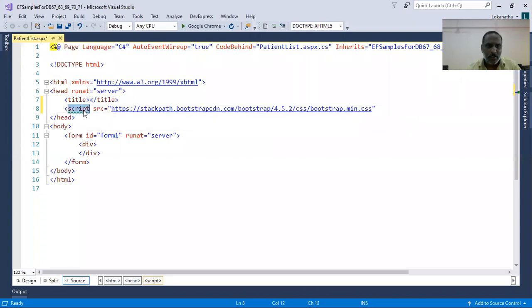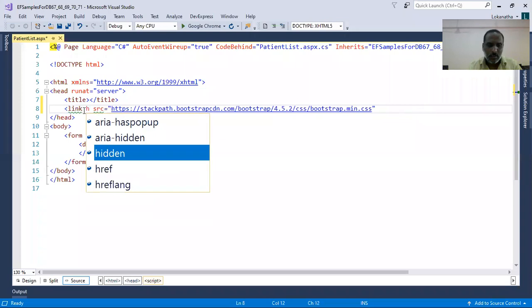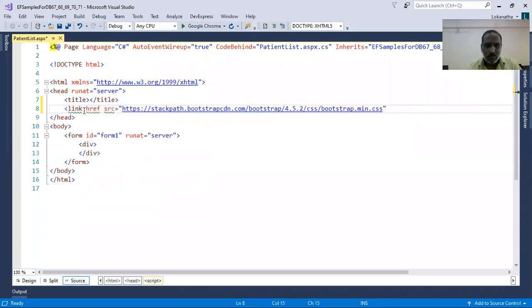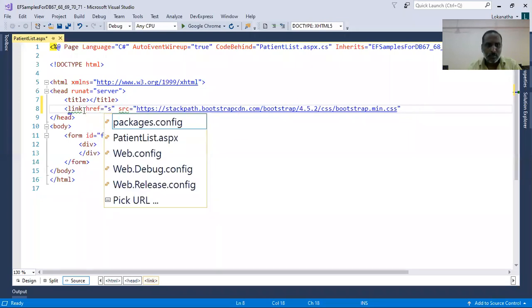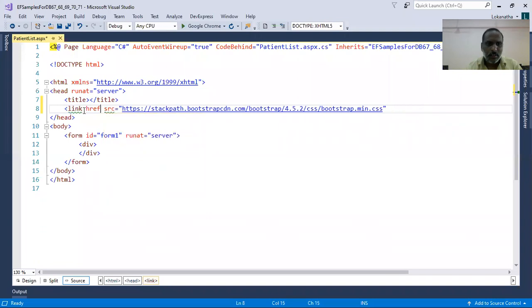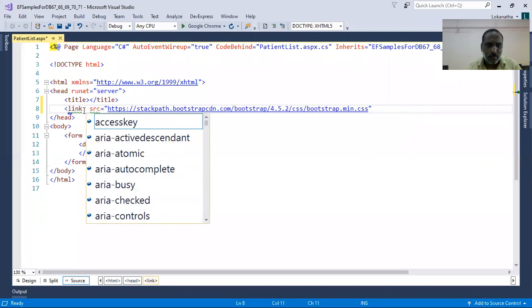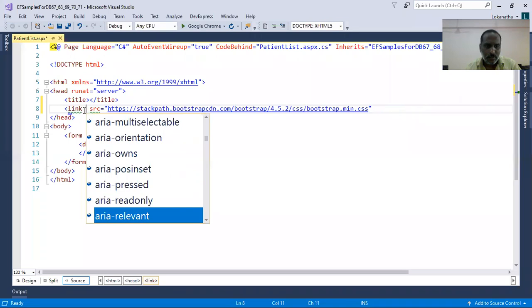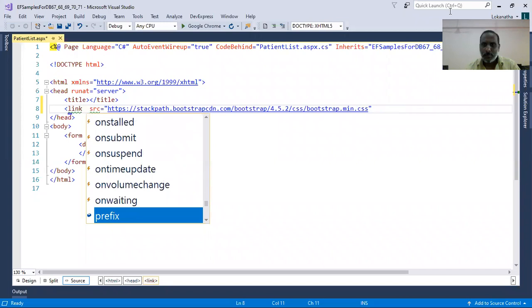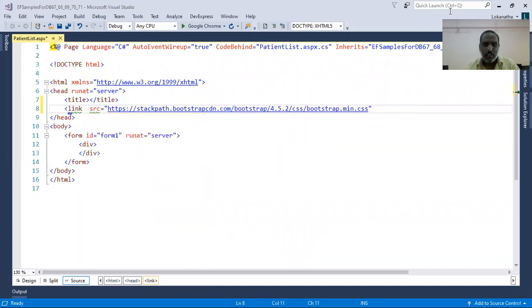Sorry, not script, right? It is link. Href is equals to, is it href or which tag it is? Which tag? Yeah, you have to help me. Right, href only.